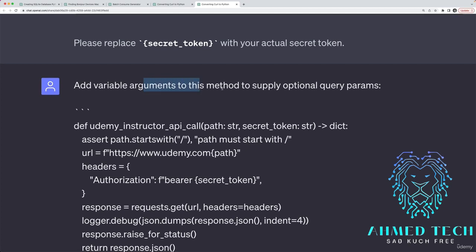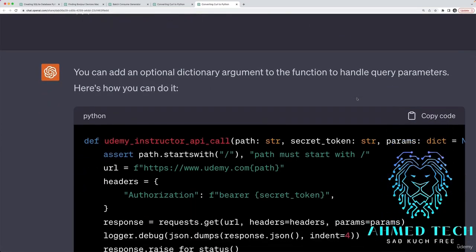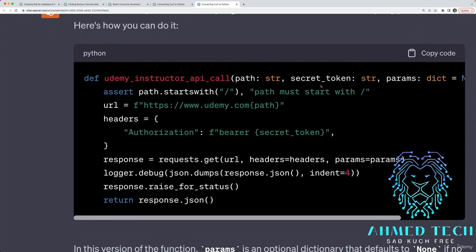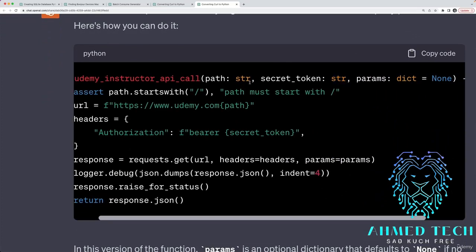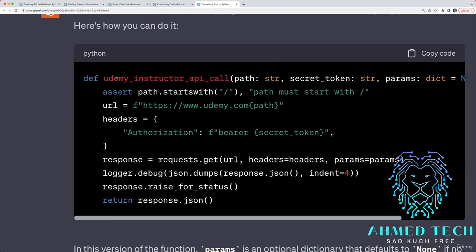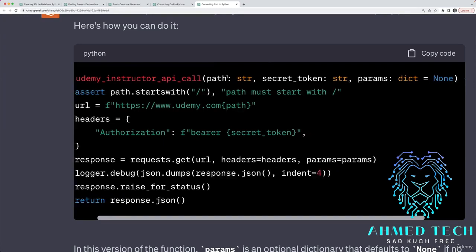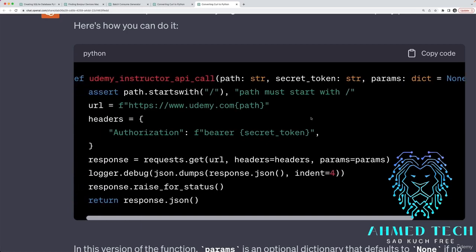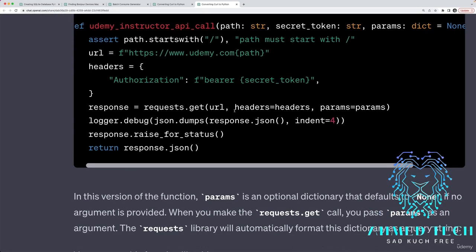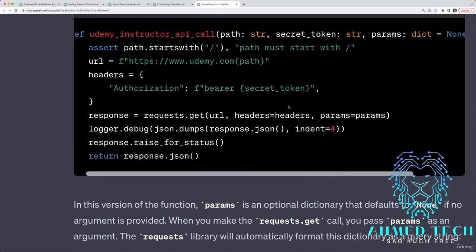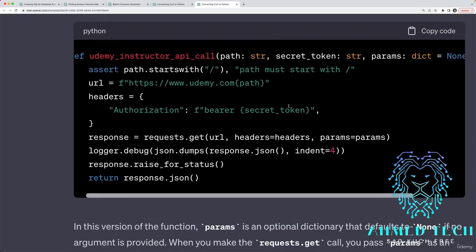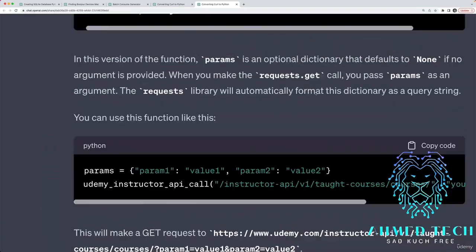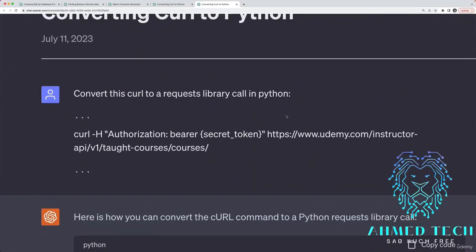So I asked it to add variable arguments so I could supply some query params. Once again, iterative prompting here, starting simple, and then adding in some additional functionality, and it gave me an even better function. It even used types in here, which I didn't ask it to do, but it put types in there for me, made me this function, Udemy instructor API call. It expects a path, a secret token, and then params as a dictionary that's optional. And so now I can provide my params, and it will pass them through to the request as it's making them. And again, this is something any Python developer could write, but this just makes it super easy and super quick. So just an example of converting from one language to another.